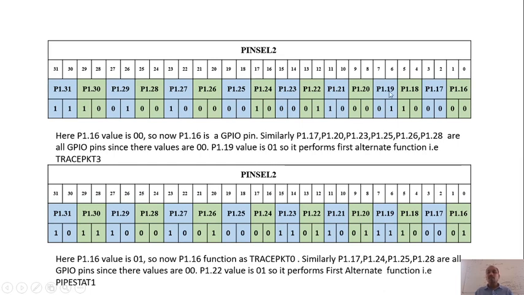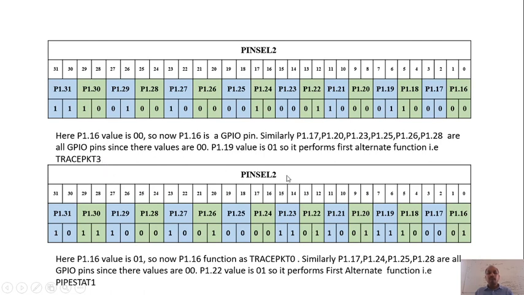Now for the example, I have P1.19. So P1.19 value is 0 1. That means it is going to perform the first alternate function. So I have written here P1.19 value is 0 1. So it is performing the first alternate function, that is TRACEPKT3.